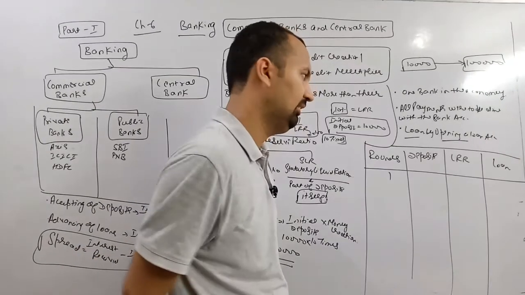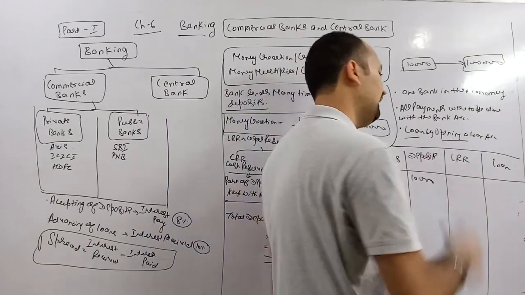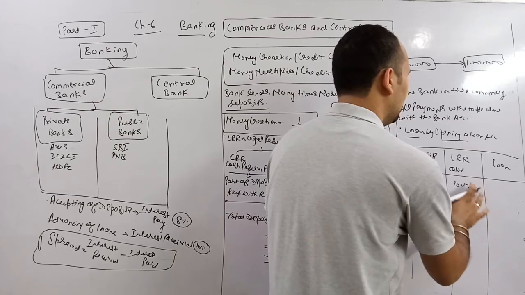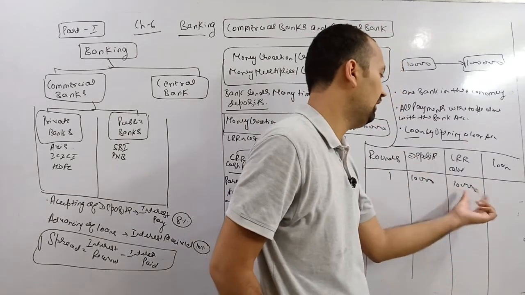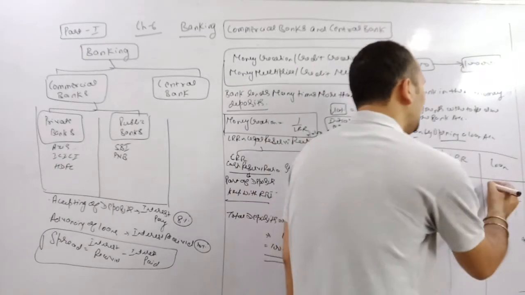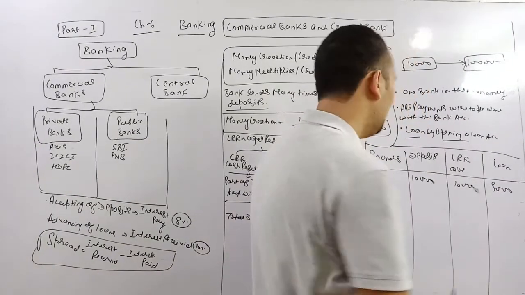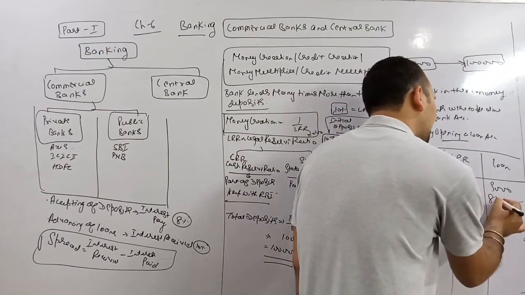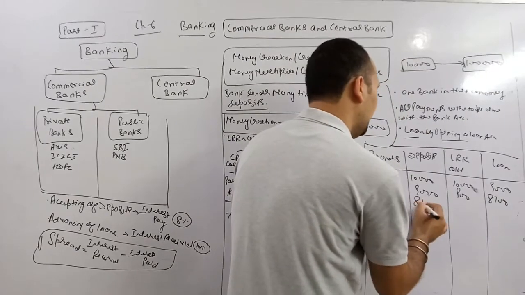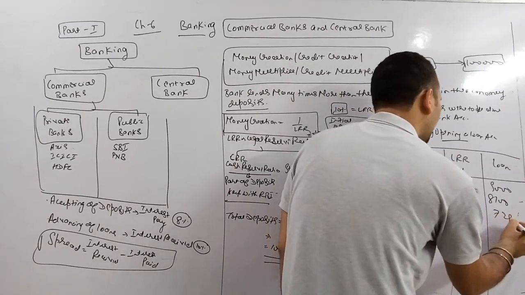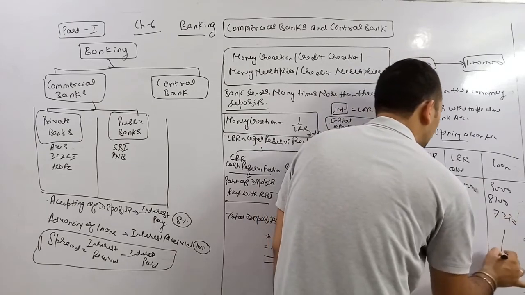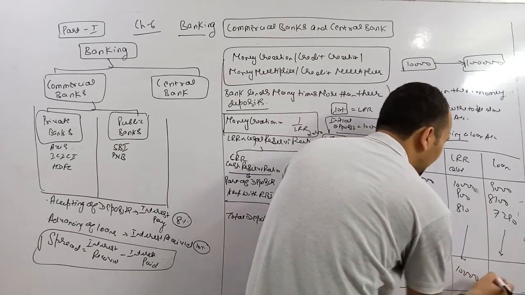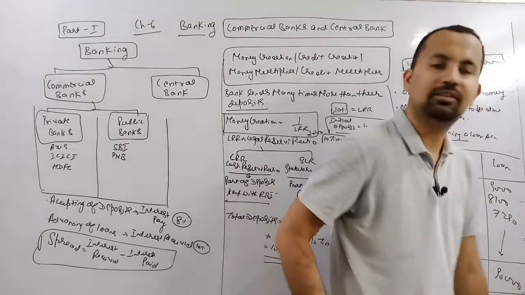Just an example, in round 1, the bank will have an initial deposit of 10,000. LRR means the reserve that the bank has to maintain, that is 1,000. What is the amount of loan? That is 9,000. In the second round, deposit is 9,000, reserve is 900, loan is 8,100. In the third round, 8,100, 810, 7,290. In the same manner, this will go on till the total deposits become 1 lakh, LRR becomes 10,000, and the loan becomes 90,000. This is called money creation.